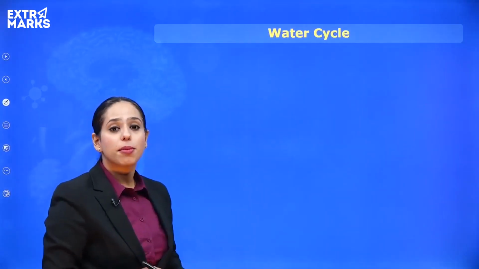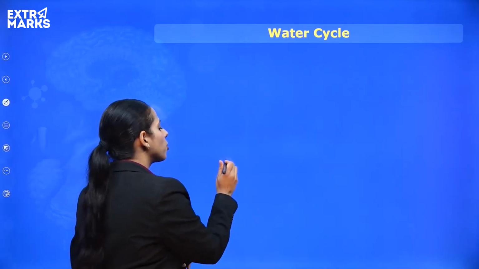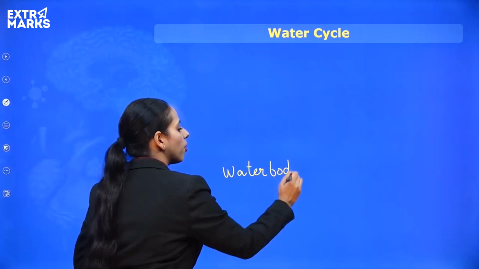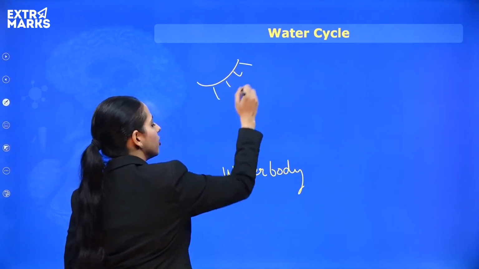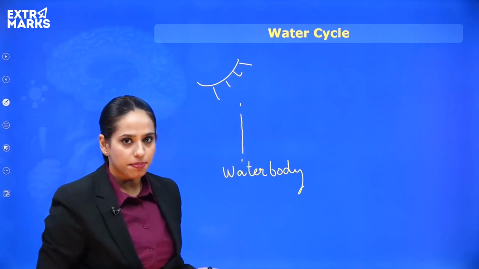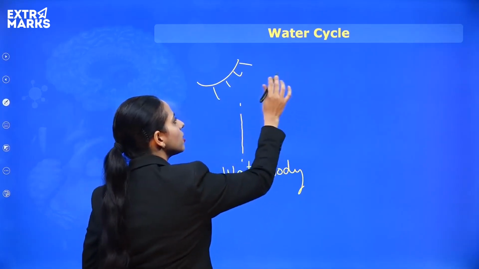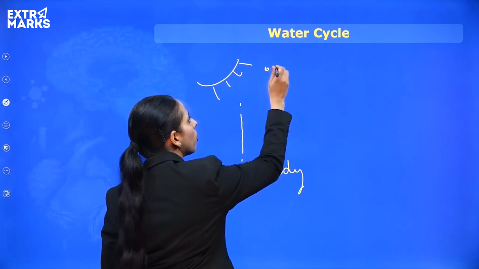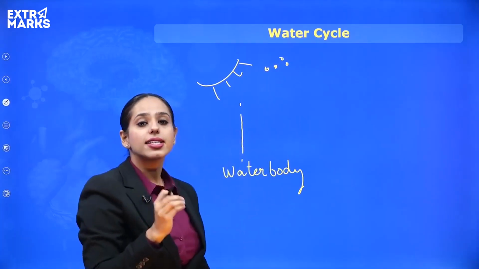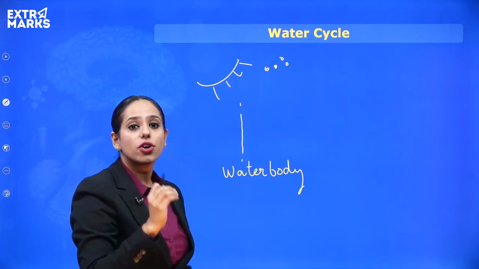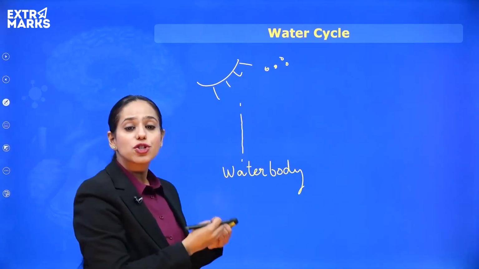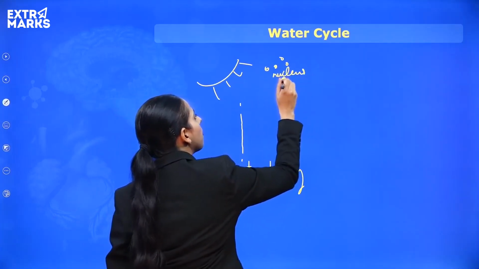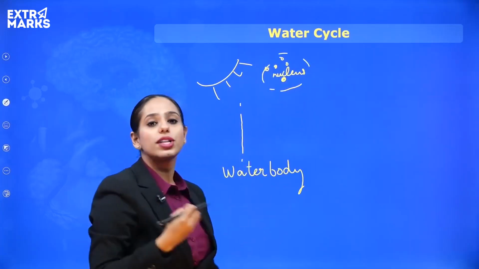So now let's talk a little bit about the water cycle. Very simply, first thing we note is that there is a water body. The water body gets heated because of the solar energy, so the water starts rising up. Now when it rises up, it reaches a certain point where the water starts to condense, so the water droplet starts becoming bigger. At this point, if they find a particle on which these droplets can condense, which is also known as the nucleus, they start condensing on that particle, and this is how the clouds are formed.